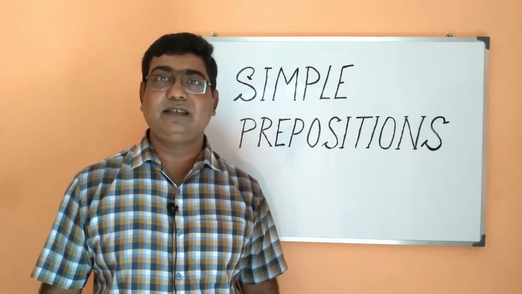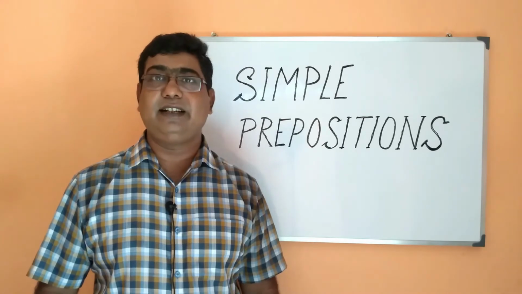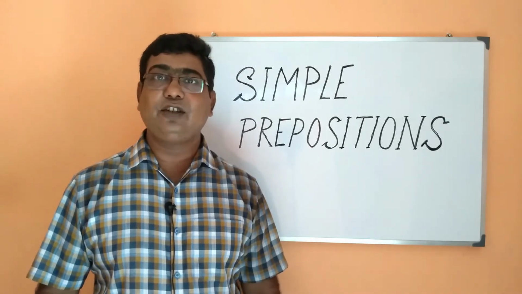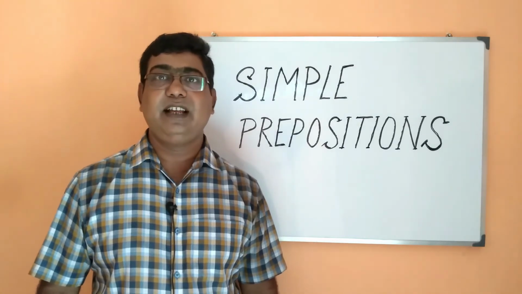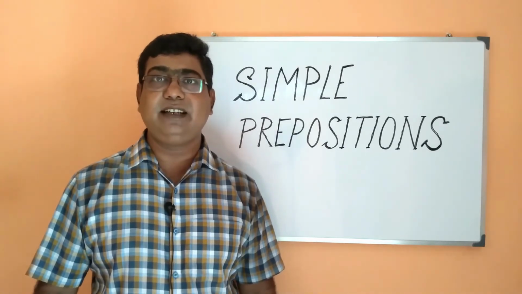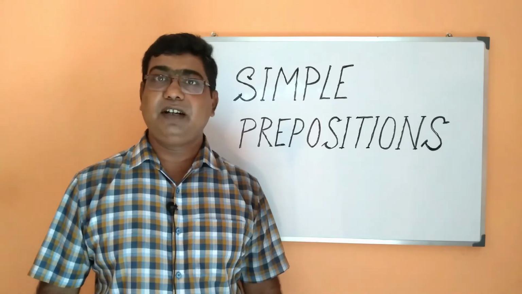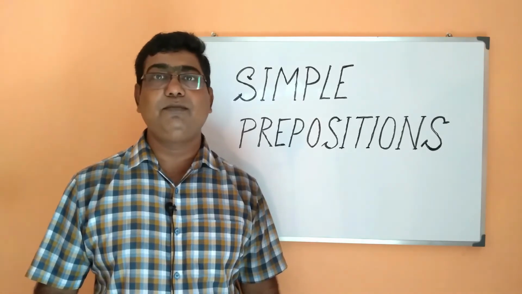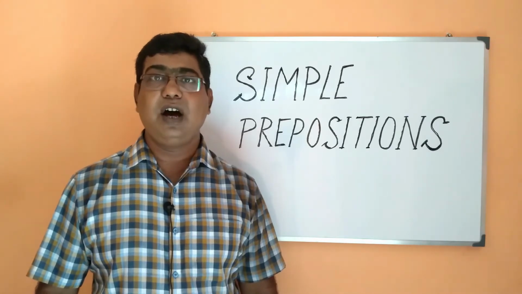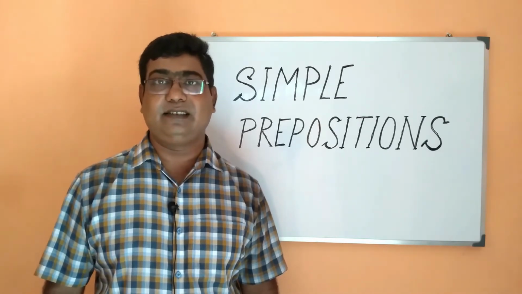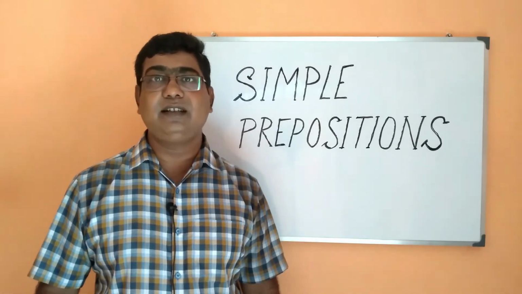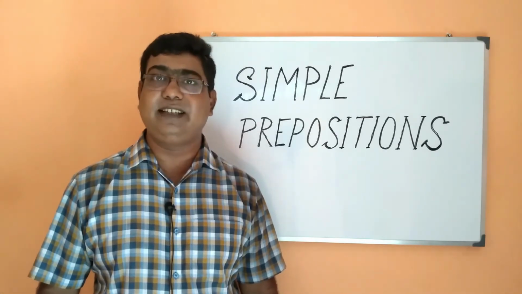These prepositions are followed by certain verbs, nouns and adverbs. So in case of appropriate prepositions, it is a matter of memorizing and using them. But in case of other simple prepositions, we should know some rules and we should know how they are used in sentences. Let us therefore move ahead and see how the other simple prepositions are used in sentences.